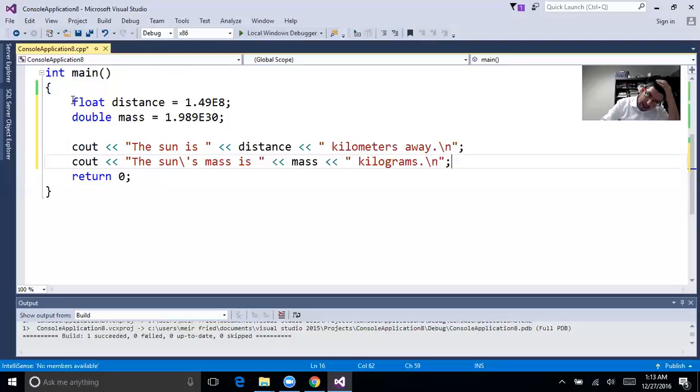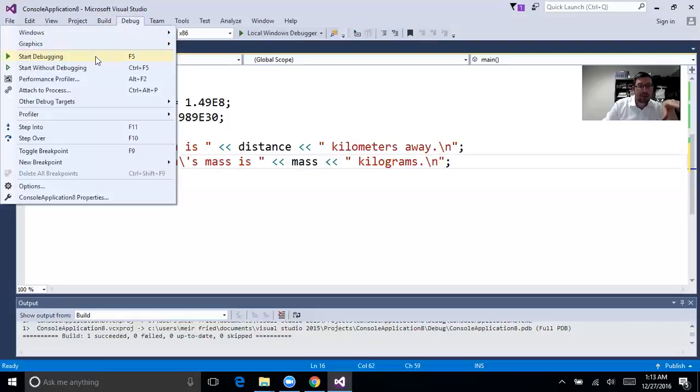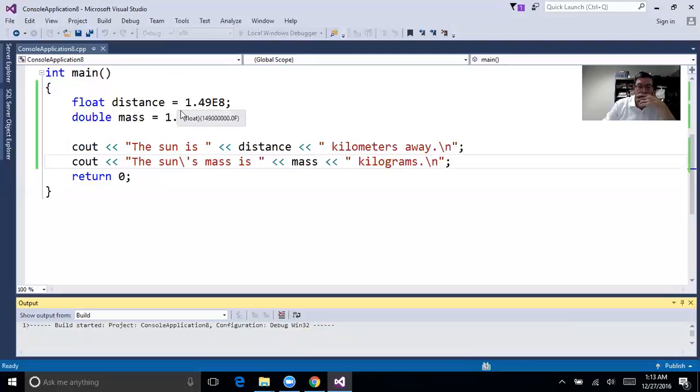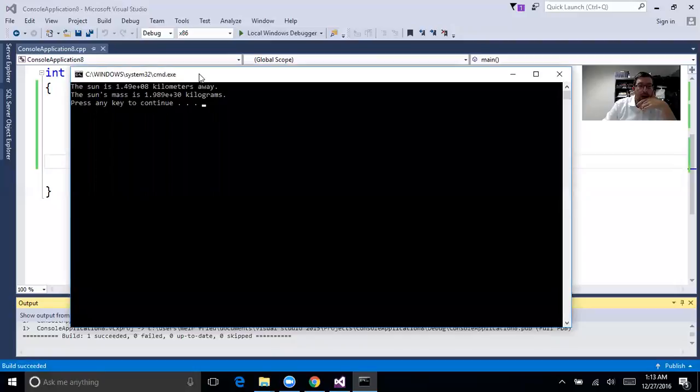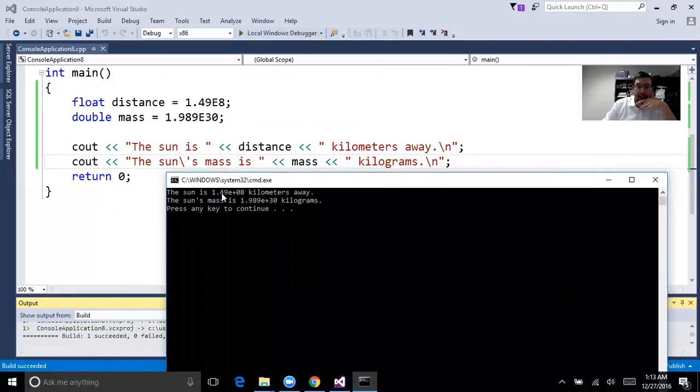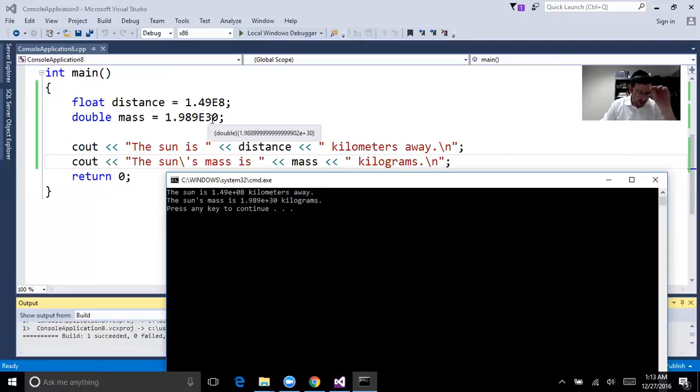Okay. So what did this do? It's going to say the sun's mass is. Let's just run this first. It says the sun is 1.49e+008 kilometers away, which is distance. So it's displaying it that way. You could have actually written 1.49E+08. It doesn't have to be uppercase E, it could be lowercase e, with the plus, without the plus. Lots of ways to write it, but it's just a big number, right? Because E is just to the power times 10. The point is that we could deal with big numbers.